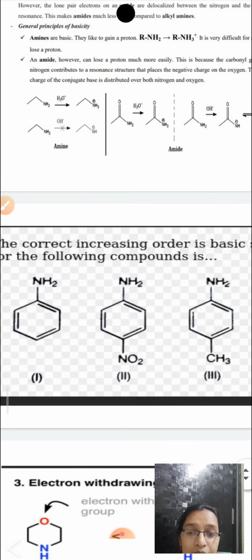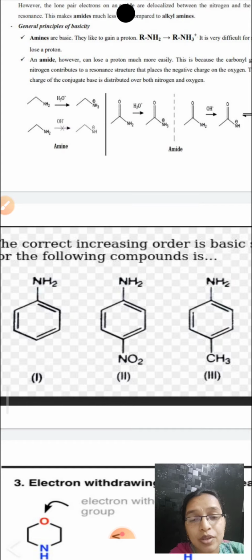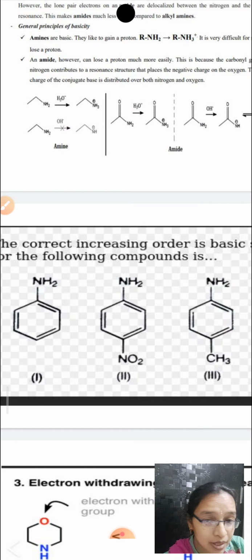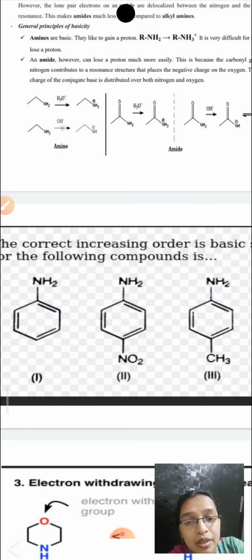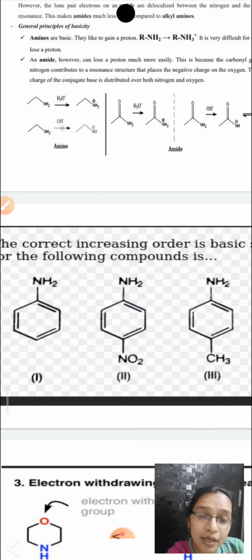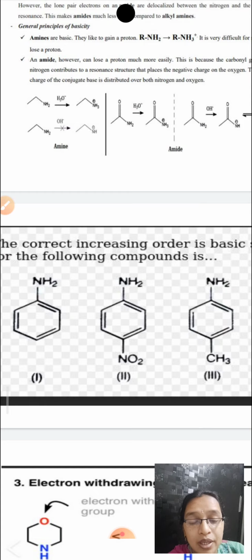Aniline, okay. Next one is aniline, para-nitroaniline and para-methylaniline. So here the first one is aniline, okay. In all the cases nitrogen is directly attached to the benzene ring system. So here in the third case the methyl group is an electron donating group, okay. It increases the electron density on the nitrogen.